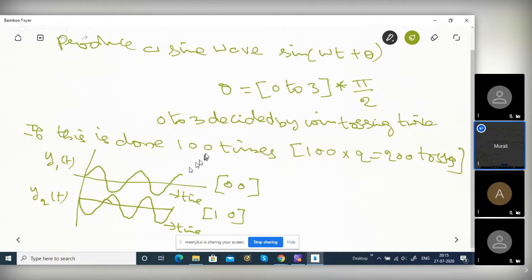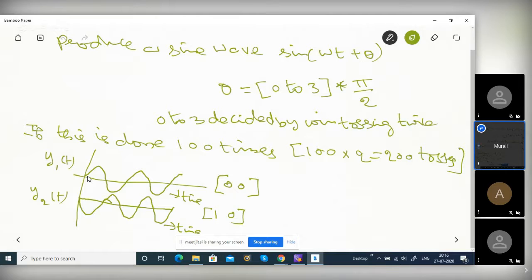See, I have tossed twice. One experiment is two tosses. Like that, 100 times I have done this experiment. In sin of omega t plus theta, I plug in this theta value, obtained by tossing two coins. See, y1 of t is the sine wave generated when theta was 0. Here, can you see? At 0, it's 0. That means it is a sine wave, right? Is it clear? Are you able to see the cursor? At time equal to 0, omega t is 0, angle 0. Omega is in radians per second, whatever it may be.